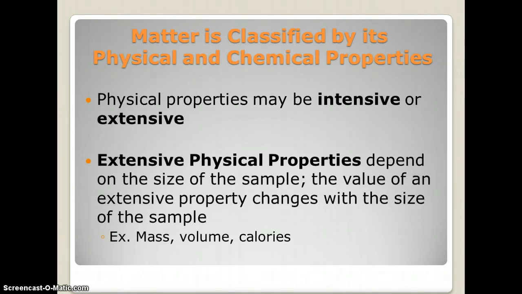Now, extensive does depend on the size of the sample. So the value of an extensive property changes with the size of the sample. Now, mass. If something is larger, then it's going to have a larger mass. If it's a smaller sample, it's going to have a smaller mass. Same with volume and the amount of calories that it may contain, depending on if it's large or small again.